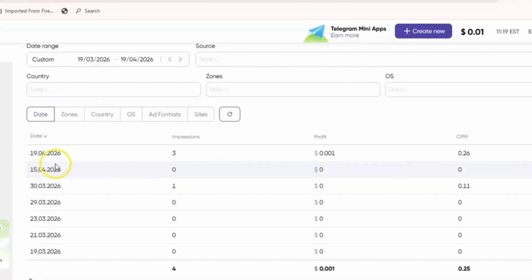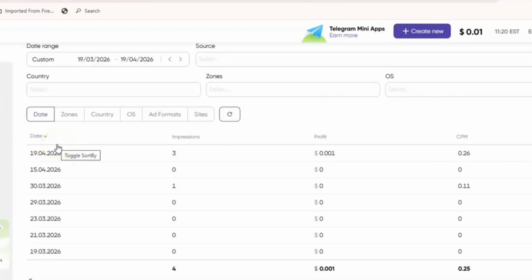So if you check here, 19/04/2026, there are 3 clicks. There are 3 clicks on the link, and I've actually earned 0.001 cents. Okay, now how much you earn highly depends on the source of your traffic. Everything is embraced here, where that traffic is coming from, the zones, the OS, all those.